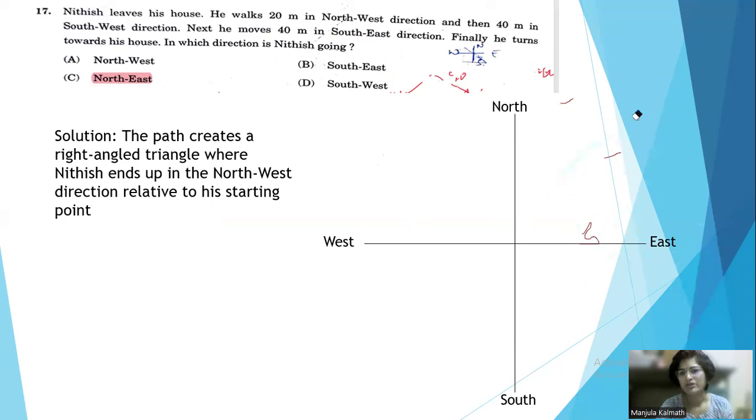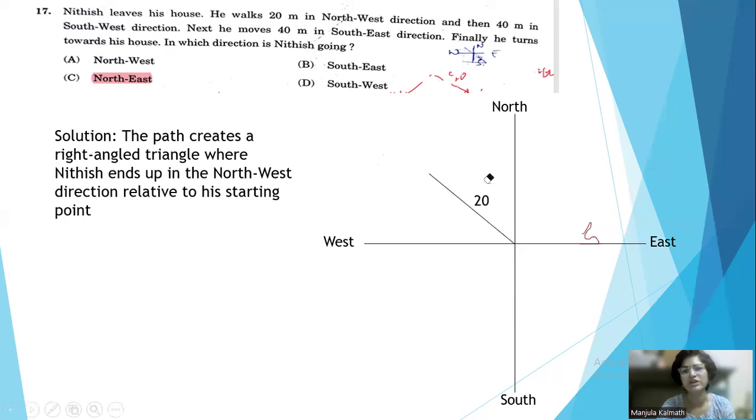Okay. Now in this diagram you can notice the north, south, west directions are given. According to this, we have north, south, west, and east. In the question, Nitish walks 20 meters in the northwest direction. Northwest means in between west and north. So here we have the northwest direction.